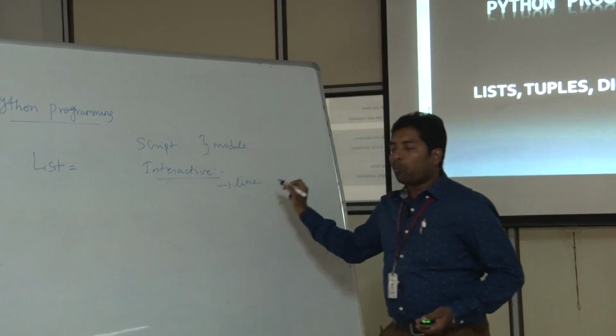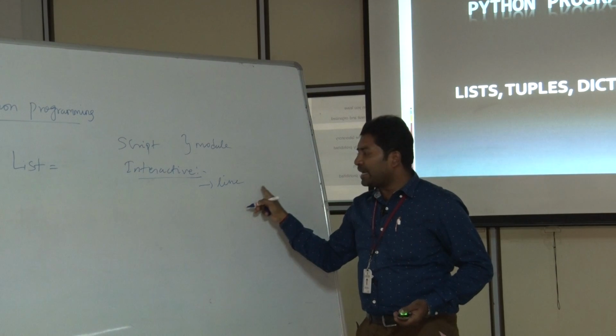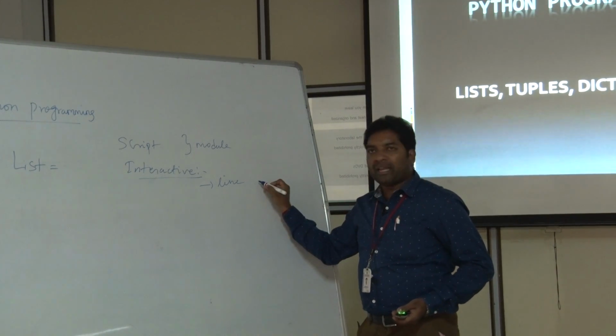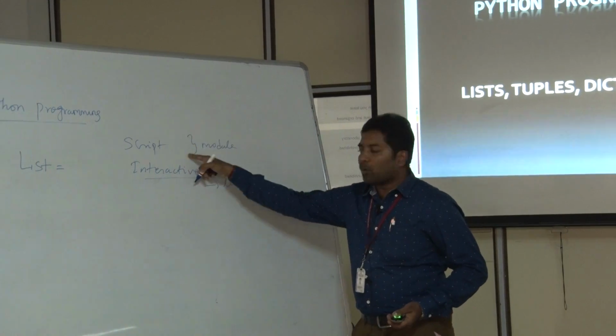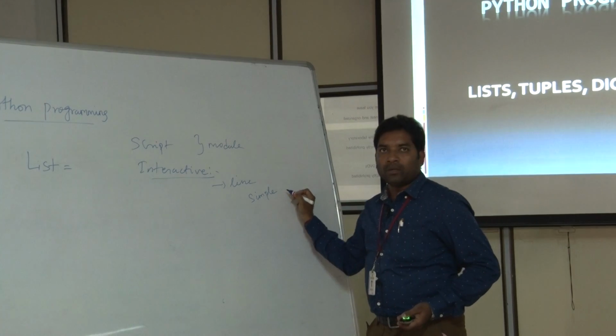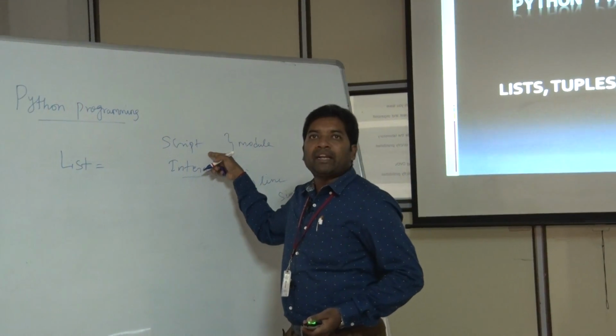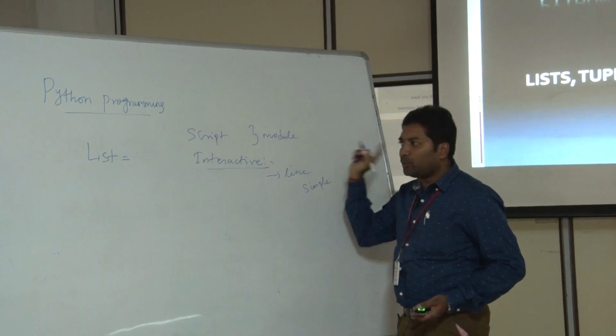If one line has an error, interactive mode displays the error then and there. In interactive mode we can do simple applications, whereas in script mode we can do main projects.